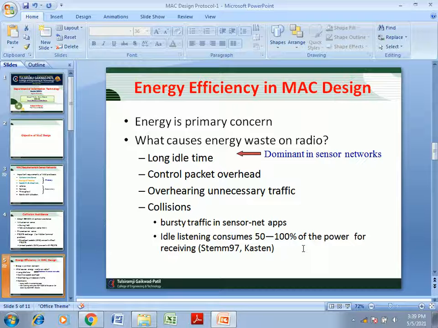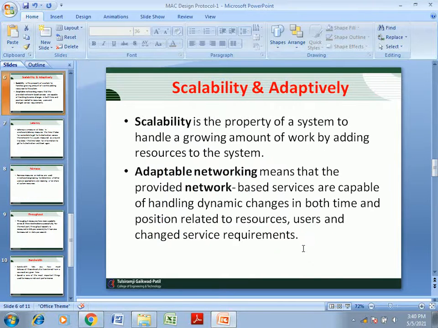The second one is scalability and adaptability. Scalability refers to the ability to accommodate changes in network size, because sensor nodes are tiny in size and they are dynamic in nature. In a sensor network the number of sensor nodes deployed may be on the order of tens, hundreds or thousands. A MAC protocol must be scalable to such changes in network size.